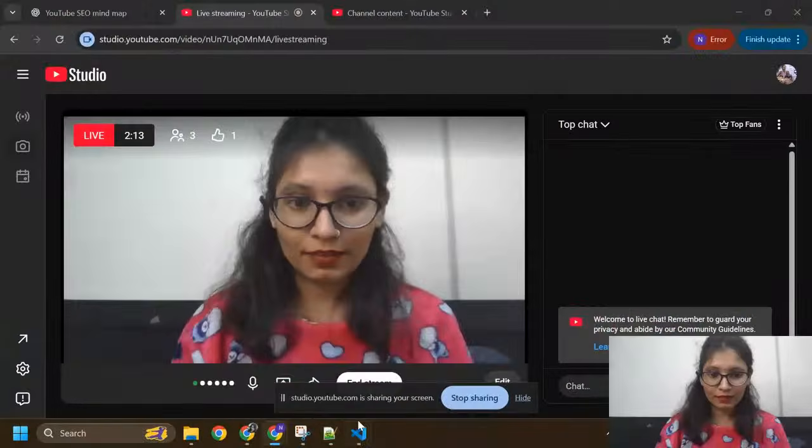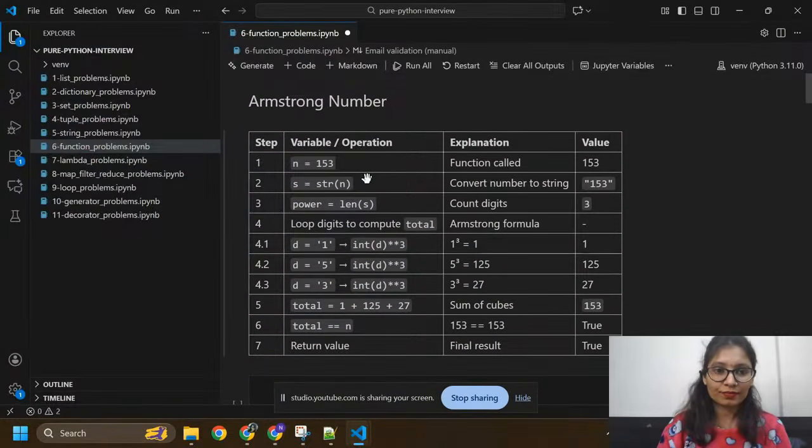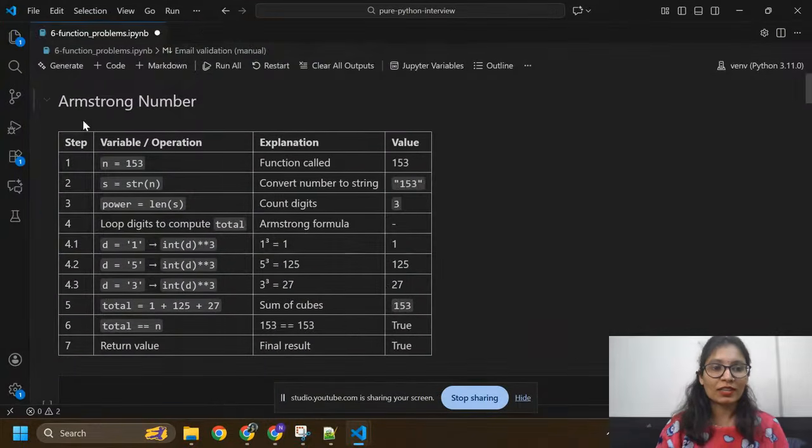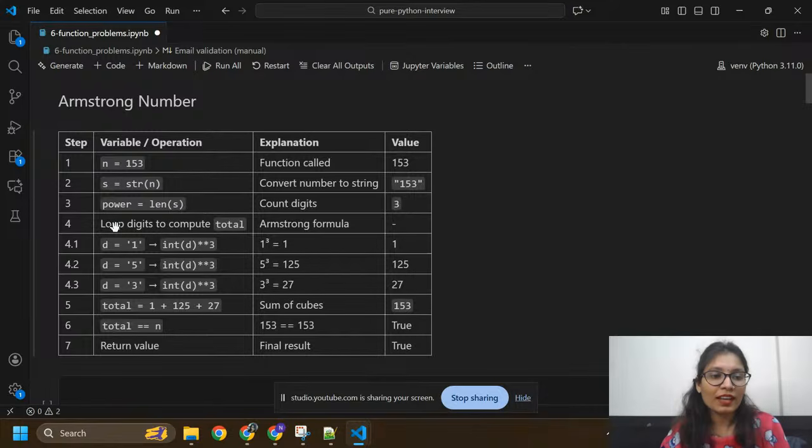Now I'm going to share my screen with you. So here, this is my notebook. The first question is, we are going to find out the Armstrong number. So what is an Armstrong number? Like we have n equals 153. I'm going to find out whether it is Armstrong or not.